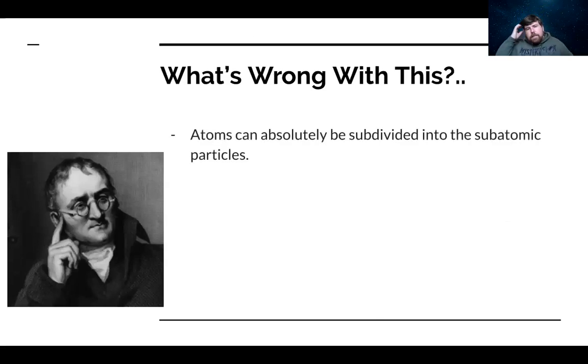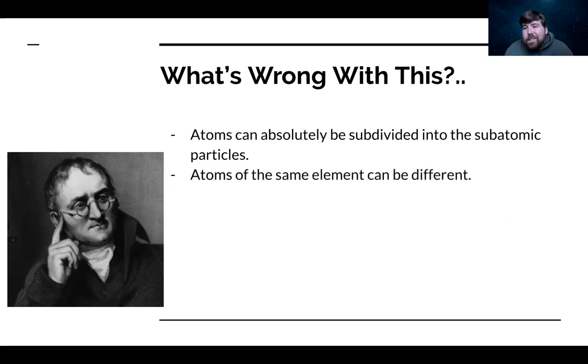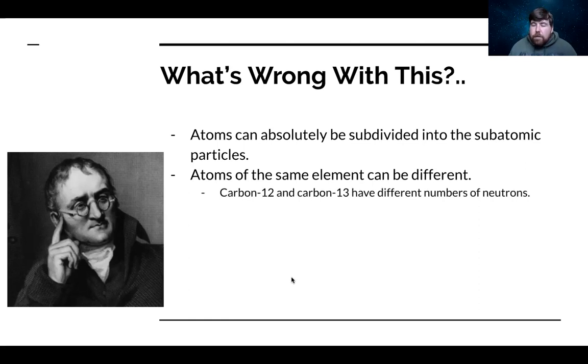So what's wrong with this? Atoms totally are subdividable, meaning that atoms are made up of smaller, what we call subatomic particles. Those subatomic particles are the protons, neutrons, and electrons. Atoms of the same element can be different. So what I mean by this is that if I have a carbon atom, this can technically be different than another carbon atom. For example, carbon-12 and carbon-13 are different forms of the same atom. We call these isotopes, and the way they're different is based on the number of neutrons they have.